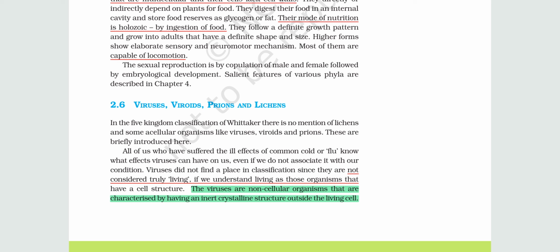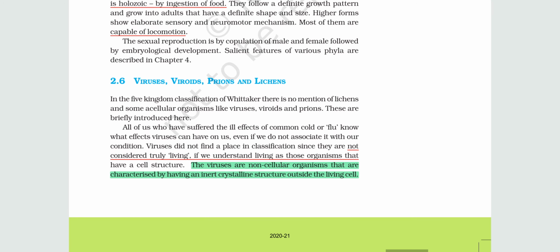Viruses are the bridge between living and non-living. Viruses show both the characters of living and non-living organisms, and they are explained over here. These are not truly considered living if we understand living as those organisms that have cell structure.